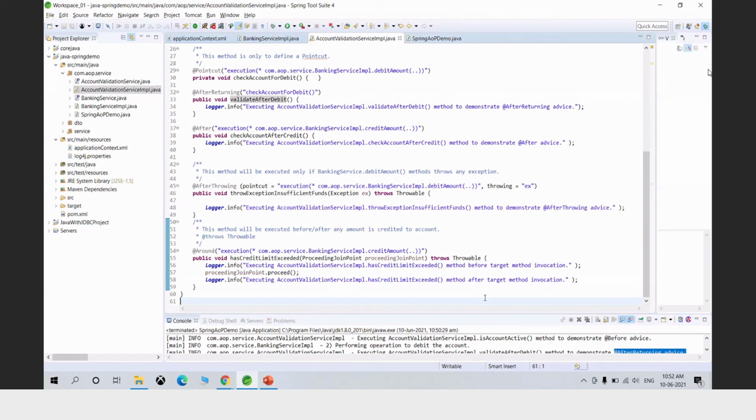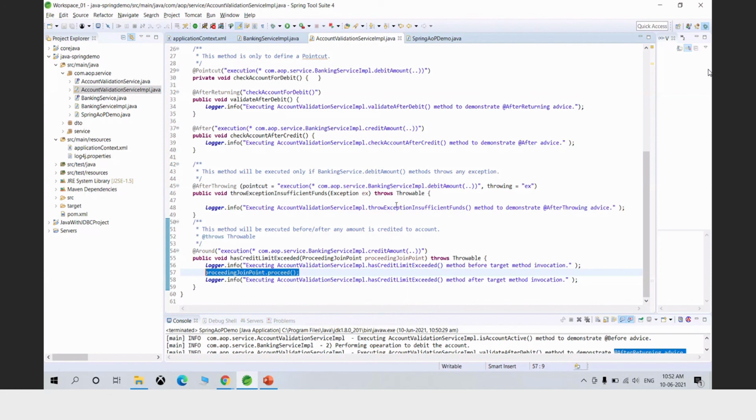So now it is fine, it will be called before the method, but now the question is whether it should call again the target object method or any other advice. It will depend on one of the methods called proceed. So we have a ProceedingJoinPoint interface and it has a proceed method. This is mandatory to be called from your advice because advice or Spring framework needs to know whether it should call the target method or not.